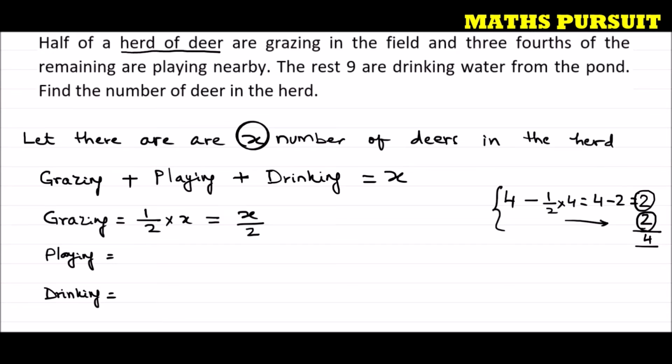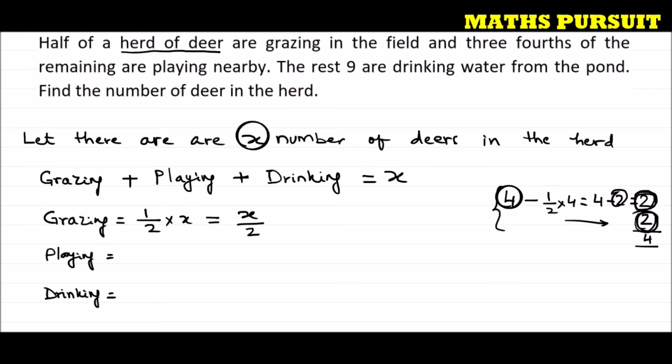So this is what I'm doing, the calculation. So what we got? We got, for example, if the total number of deers is 4, then half of 4 is 2, and we are remained with 2. The remaining is 2. So half the deers are grazing, and the remaining 2 are for some playing and some drinking. So we need to find out from the remaining how many are playing and how many are drinking. So this is just an example.